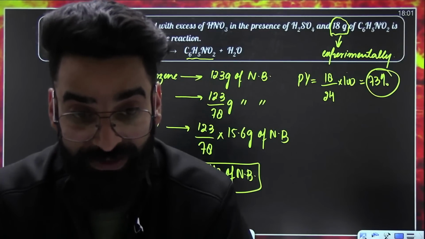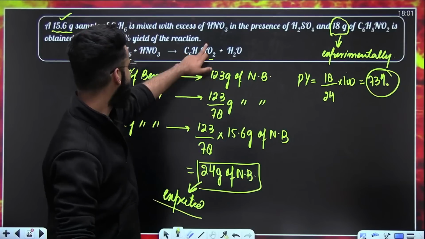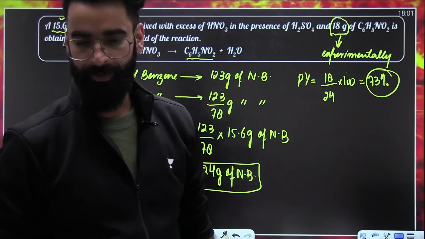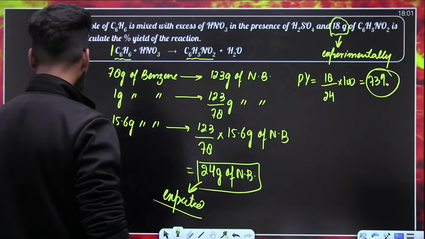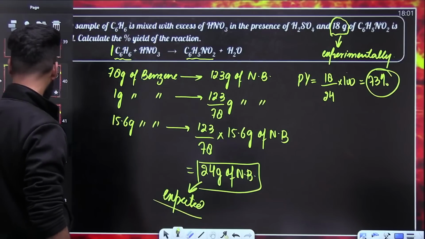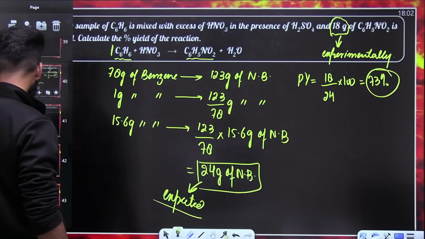73% of 24 will be exactly equal to 18. Yeah? Perfect. Is it clear? Are you getting the confidence that you can solve all the questions from percentage yield? Quickly, people.